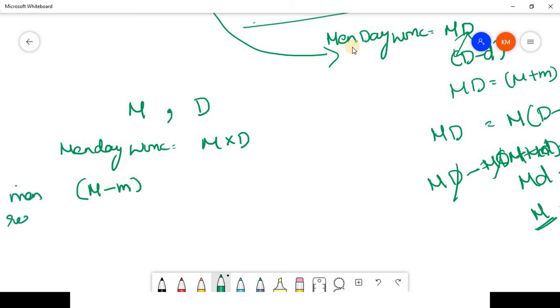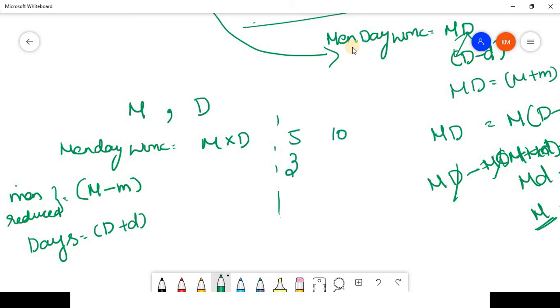And what happens, the days taken for them will be d plus small d, because obviously it has to increase, right? So for example, 5 men were working, 10 days were taken. Now if 3 men were working, they will definitely take more than 10 days, right? So that is what here. Okay, so days will be d plus small d.